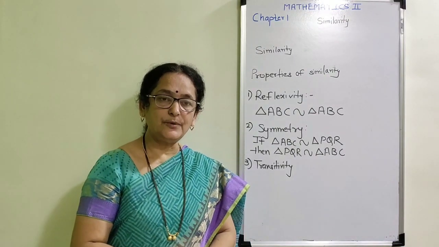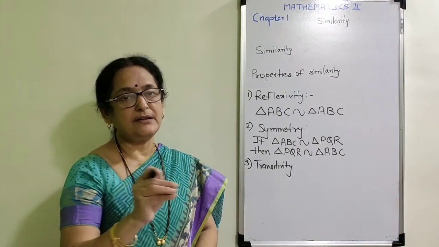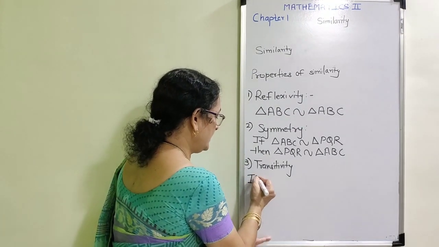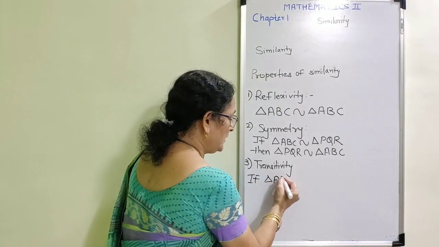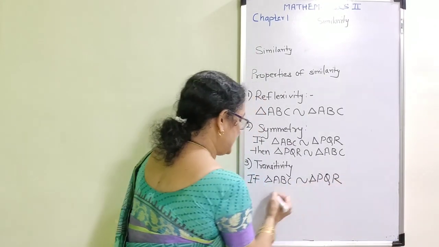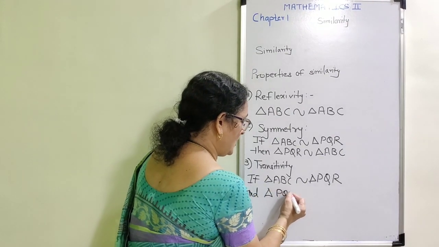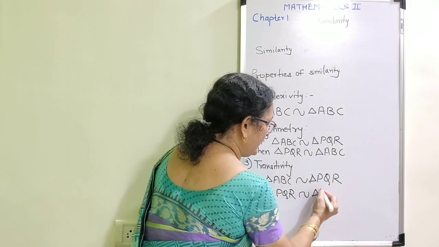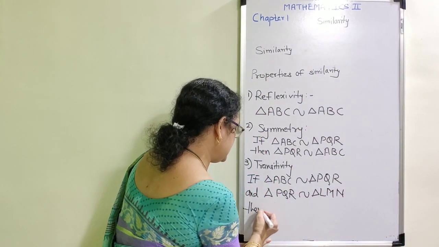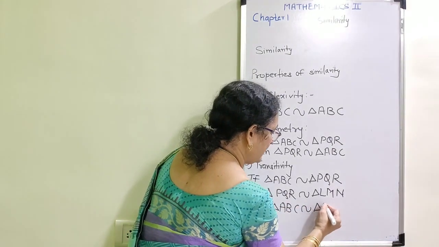Here I can easily prove that if this is given, then the first triangle is similar to the third one. That means if triangle ABC is similar to triangle PQR, and also triangle PQR is similar to triangle LMN, then I can easily write it as triangle ABC is similar to triangle LMN.